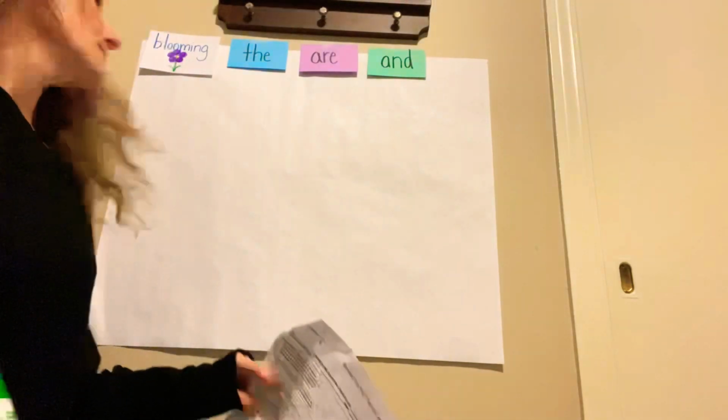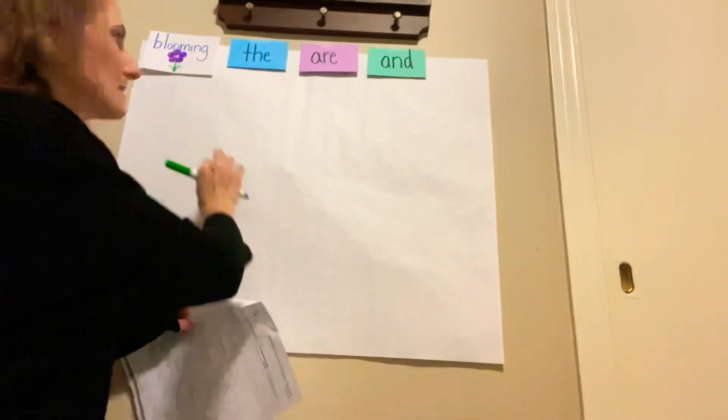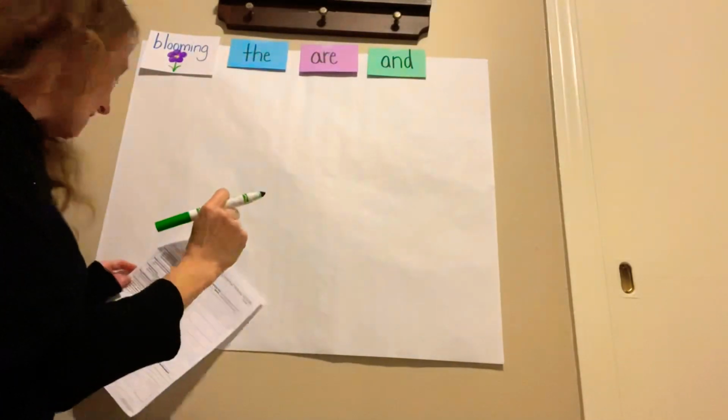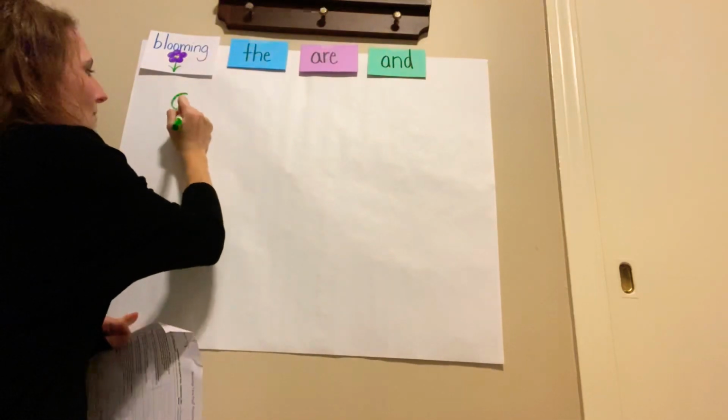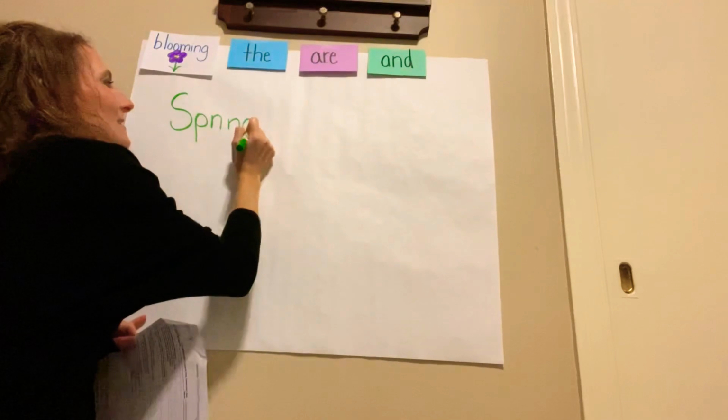And we know that when we start a sentence, what are we going to start with? Capital letter, and we're going to start on the left side of our paper. So what season are we in right now? We're in the season of, that's right, spring.